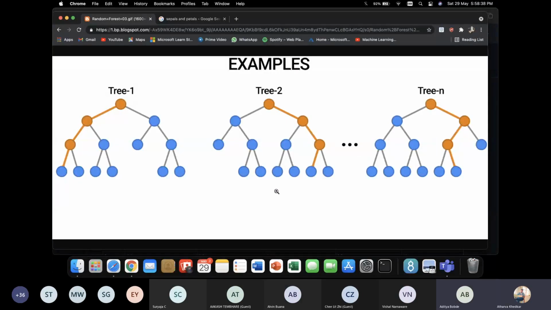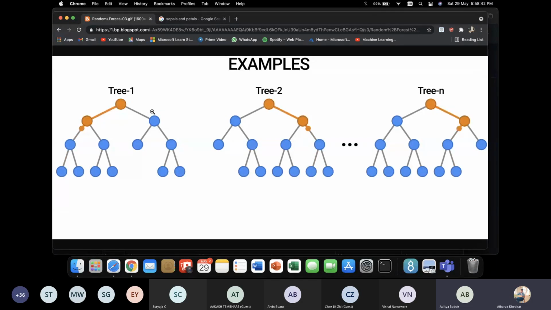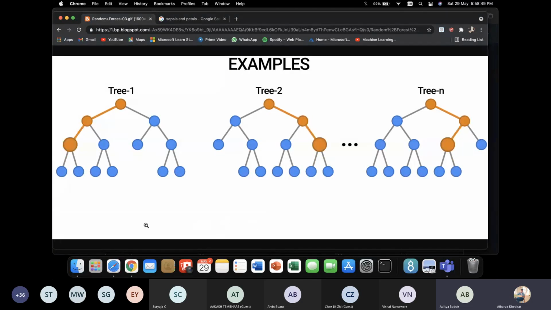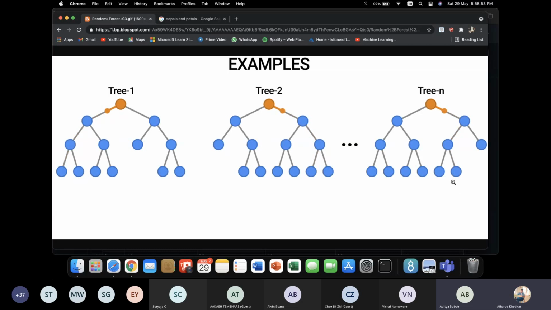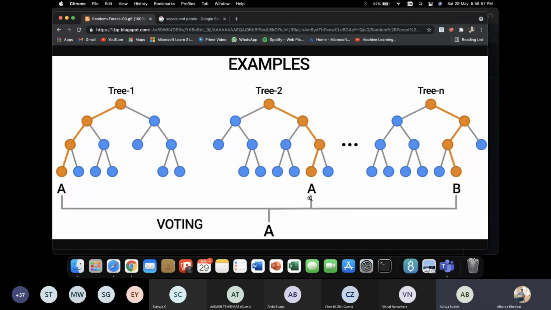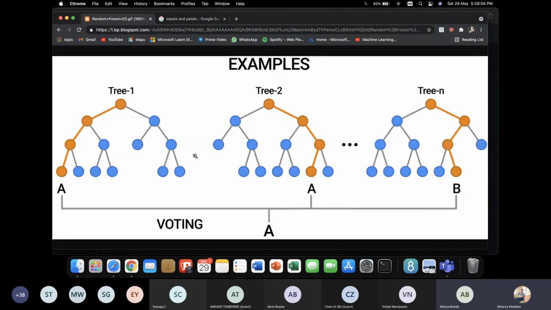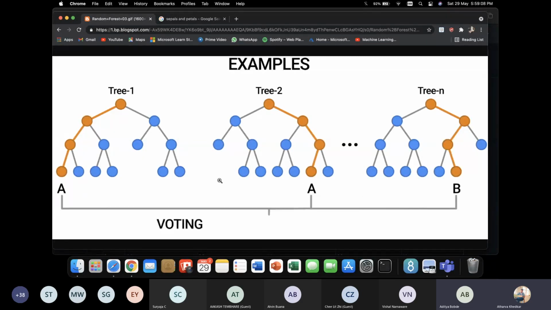So if the screen is visible, just a quick example of how decision tree and random forest work. See, tree 1, tree 2, tree 3, and at the end there is a voting. Tree 1 said it is A, tree 2 said A, tree nth said it was B, and at the end the majority was A, so the answer is A. This is what random forest is: a collection of different trees, and at the end you have a voting. Maximum votes is the answer.